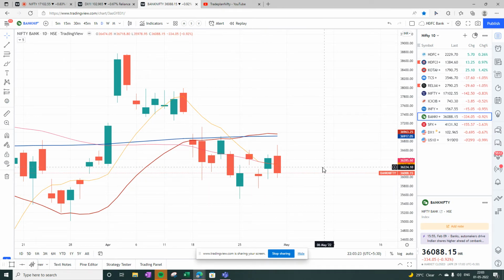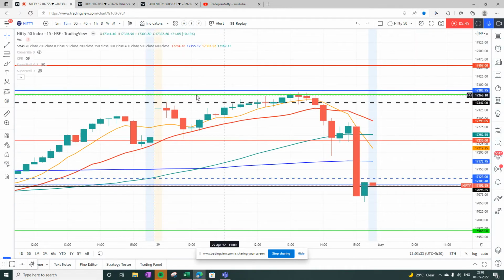So Bank Nifty is weak, HDFC is consolidating at the bottom, and Reliance has shown first sign of reversal on daily chart. Global cues are not looking favorable. So with that in background, let's have a look into Nifty.